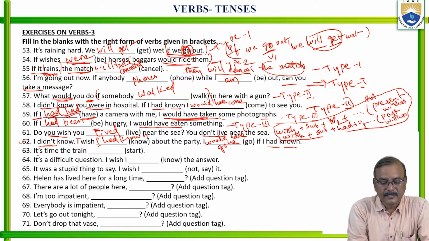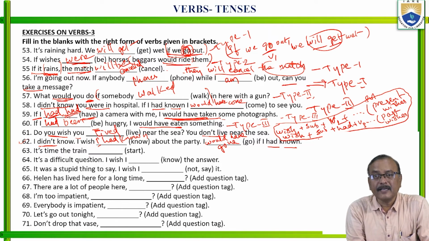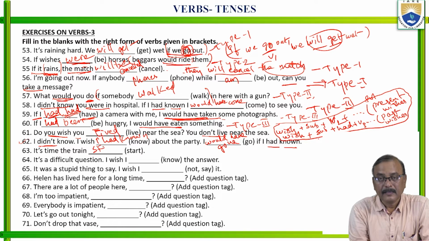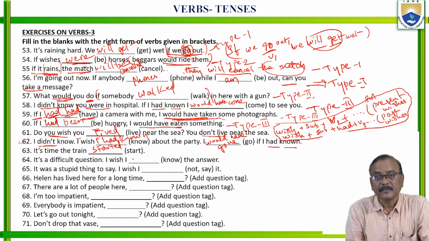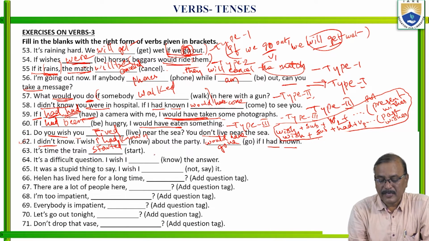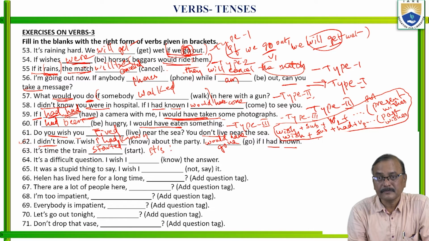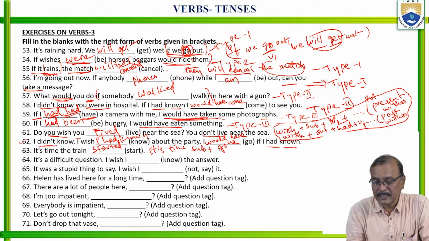Okay. Next, it's time the train started. V2 form. Don't say it's time the train to start, that is wrong. Is it clear? Whenever you get it's time or it's high time, your rule is subject plus past only, that is, subject plus V2 form.